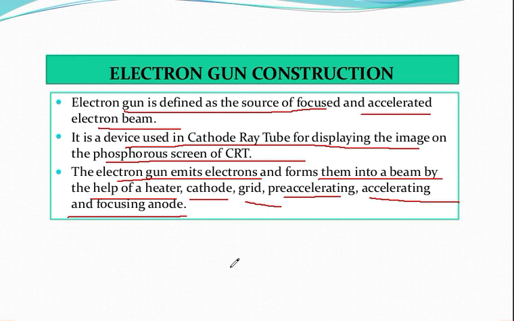It is also a device used in a cathode ray tube for displaying images on the phosphorus screen of the CRT, and the electron gun emits electrons and forms them into a beam by taking the help of a heater, cathode, grid, pre-accelerating, accelerating and focusing anode.